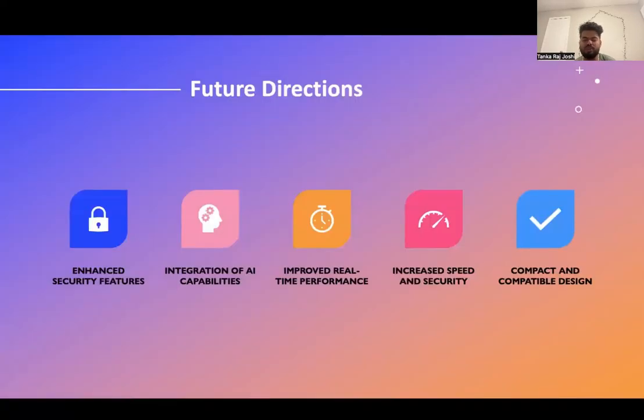Future direction. For the future, this is not totally finished. The company, the group of people, the organization, they are continuously working to make this operating system better. In future, we can enhance the security features, better security features for AI implementation. We can integrate AI capabilities to make it faster, smarter, easier, and more reliable.